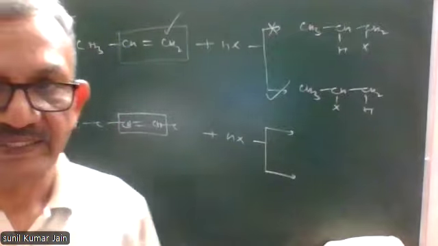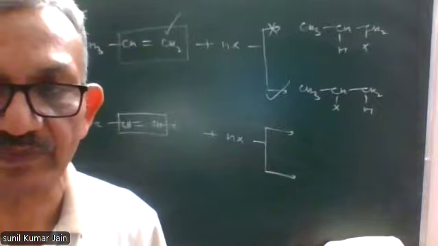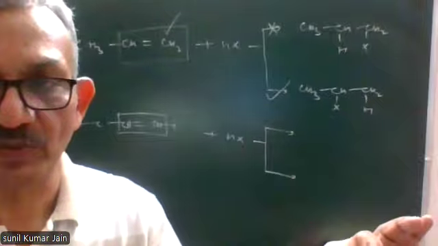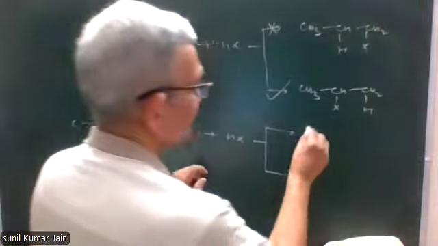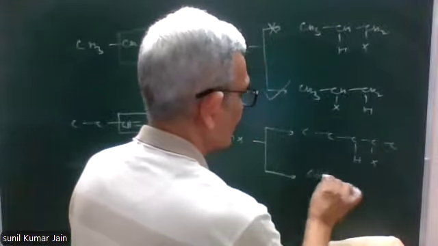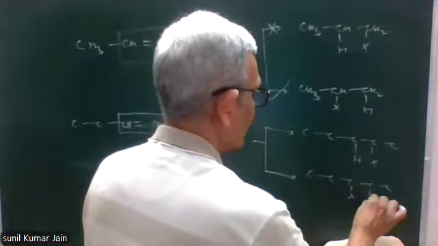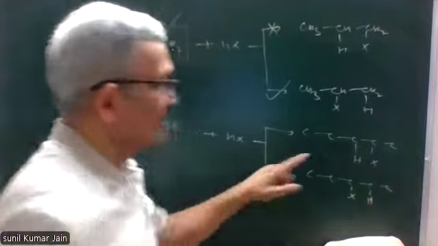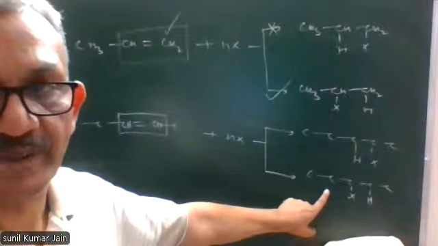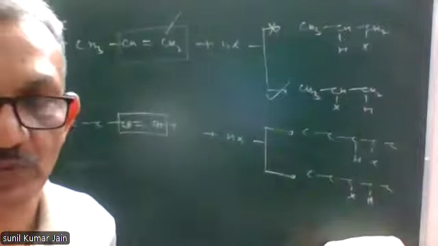Both the carbon atoms which have a multiple bond between them are linked to the same number of hydrogen atoms. It means we cannot apply the statement more gets more. Let me write the products. One product is 2-halopentane, the other is 3-halopentane. But we cannot decide major and minor product on the basis of more gets more.